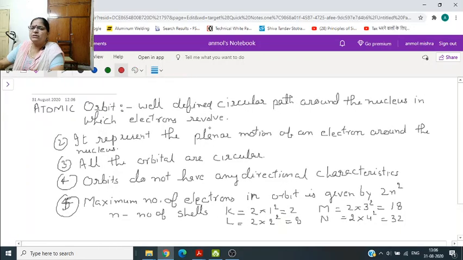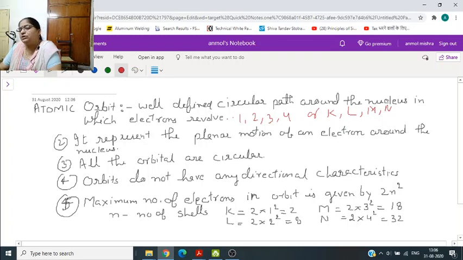Then comes the atomic orbit. Actually this topic I should have taken before atomic orbital. Now atomic orbit is a well defined circular path around the nucleus in which the electron revolves, and they are named as 1, 2, 3, 4 or K, L, M, N. It only represents the planar motion of an electron around the nucleus.